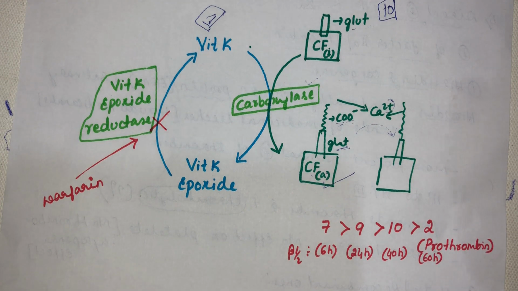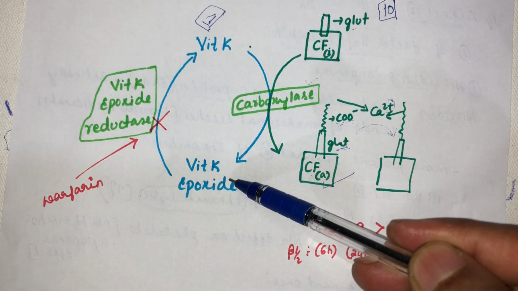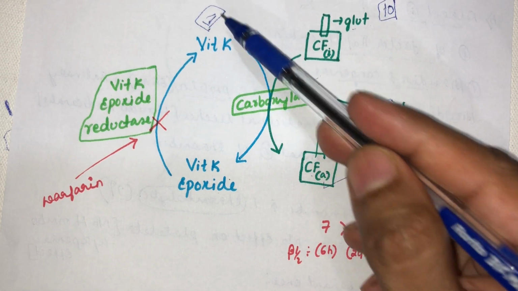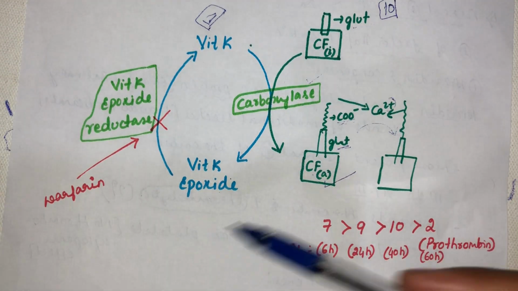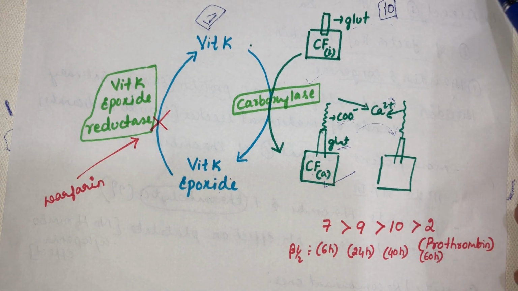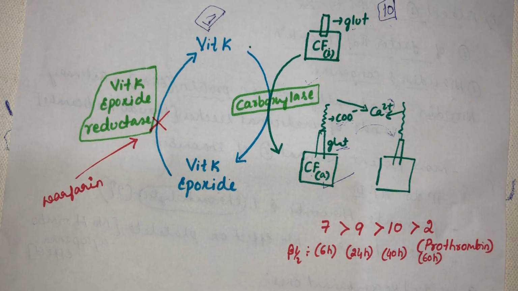and there are 10 clotting factors which have to get activated. So what should happen? The vitamin K has to get converted into vitamin K epoxide, then again it has to be replenished back because only one is there. So that vitamin K will recycle itself and then help in the activation of 10 other clotting factors. I told you which clotting factors depend upon vitamin K.